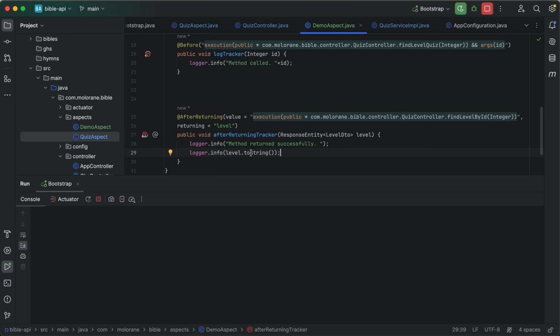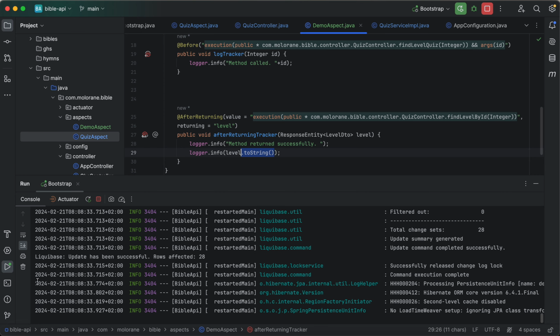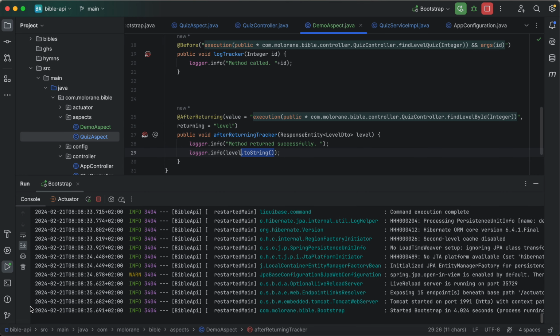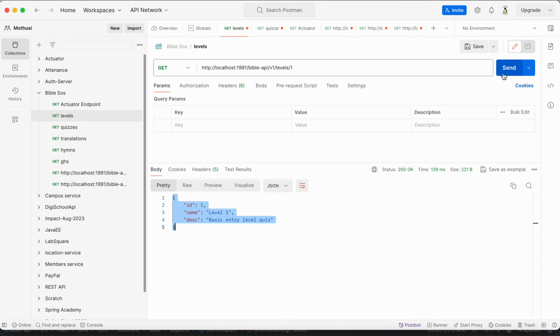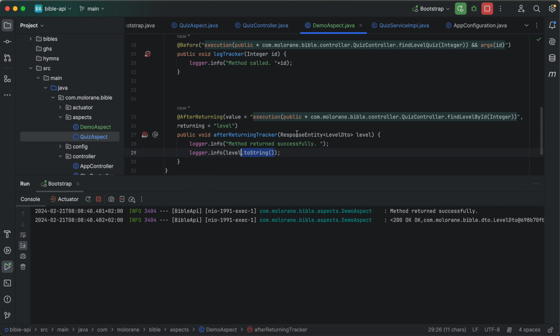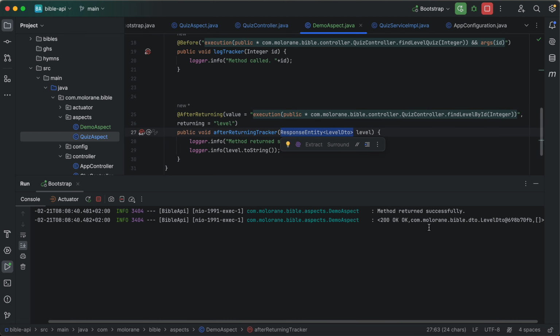Alright, so we can say level, but let's run it like this and see. Alright, let's go. Yes, so you see that this is the actual return type. So I had to put the exact return type that is returned.